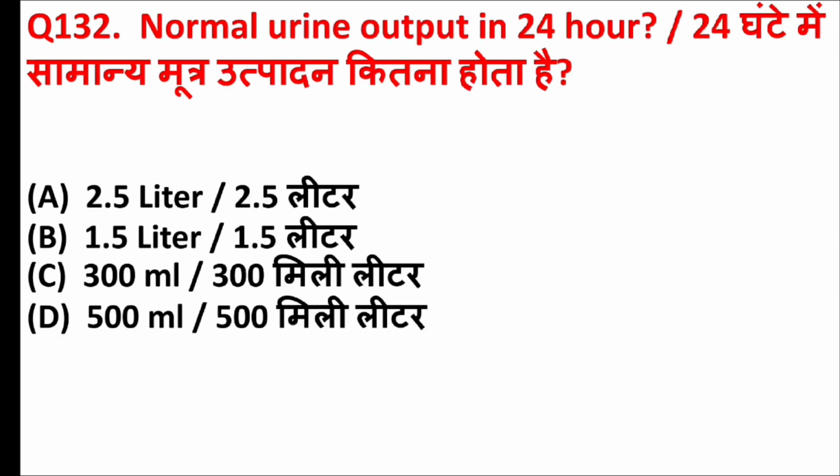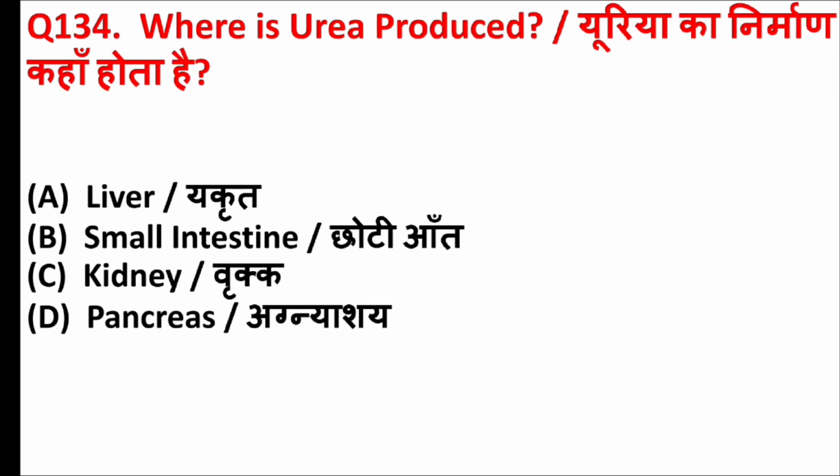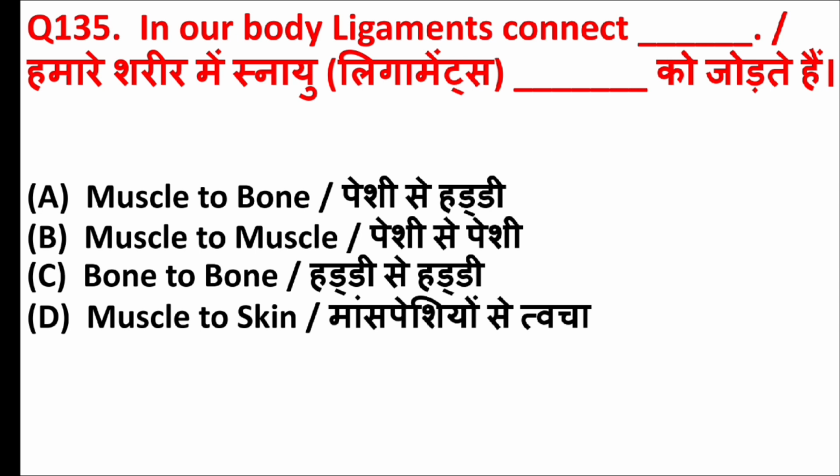Normal urine output in 24 hours. Answer is option B, 1.5 liter. Which is the longest and strongest bone in human body? Answer is option A, femur. Where is urea produced? Answer is option A, liver. In our body, ligaments connect. Answer is option C, bone to bone.